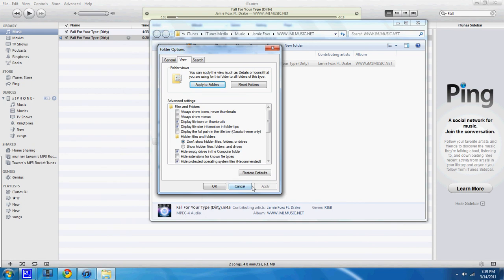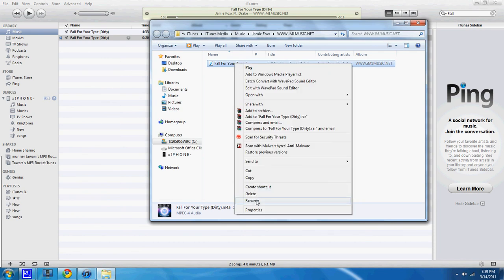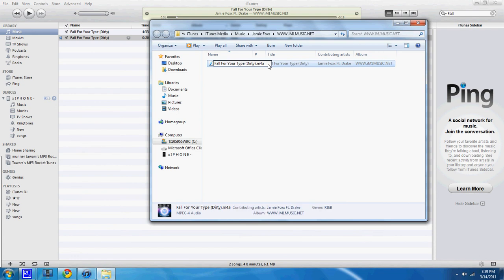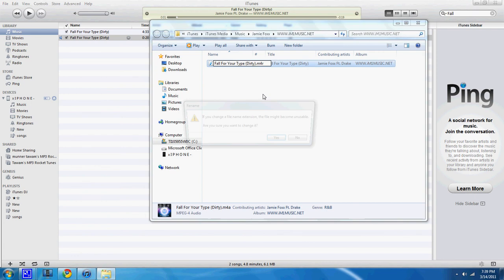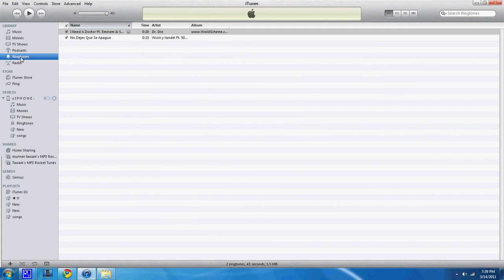So just click on Apply and OK, and click on the song, right click it, and go to rename. Where it says M4A, just erase the A and put an R, and press yes. And when you do that, just drag the song to where it says Library. You dragged it, and then it shows up under Ringtones. So click on Ringtones.